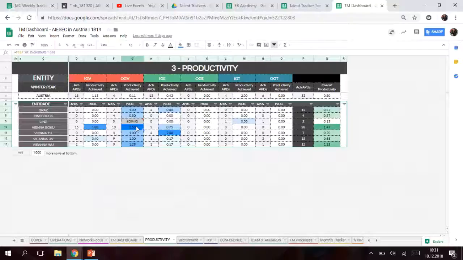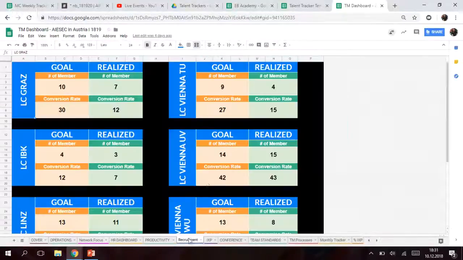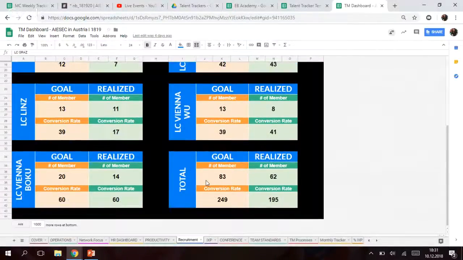So if only VPs are having these approvals, it doesn't show us the healthy productivity. So that's why we need to be careful about all LCs and all numbers that we have in productivity level. And you can see overall from here as well, we have 0.80 as productivity in our entity right now. You can see recruitment results from October. There will be another, of course, results for the next semester, next recruitment, but this is what we have right now.